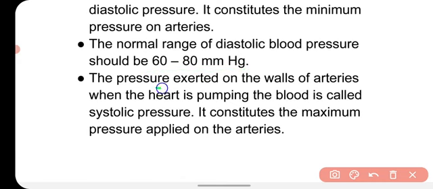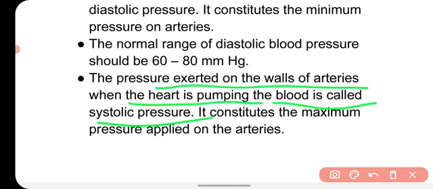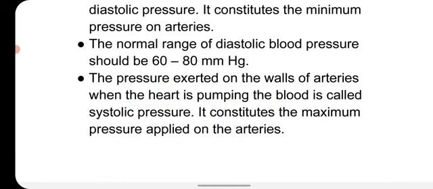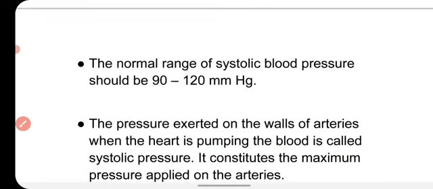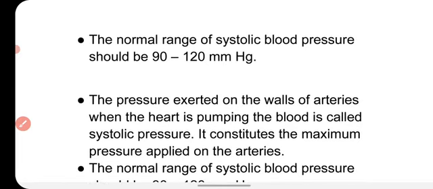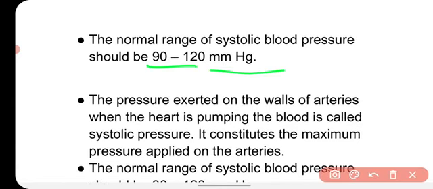And the pressure exerted on the wall of the arteries when the heart is pumping the blood is called systolic. When the heart contracts, it pumps the blood into the artery with pressure, and at that time there is maximum pressure applied on the arteries by the blood, and that is called systolic blood pressure, and the range is from 90 to 120 millimeter Hg.